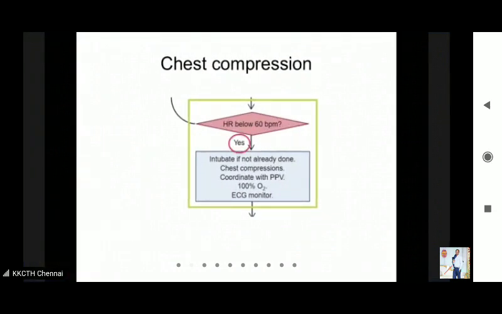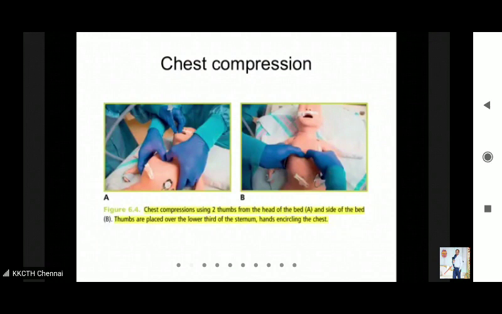Okay, right. So how do you provide chest compression? Chest compression is provided using the two-thumb technique or the two-finger technique. The two-thumb technique is nowadays preferred over the two-finger technique, because the blood pressure achieved is better, and provider fatigue is less when you use the two-thumb technique.